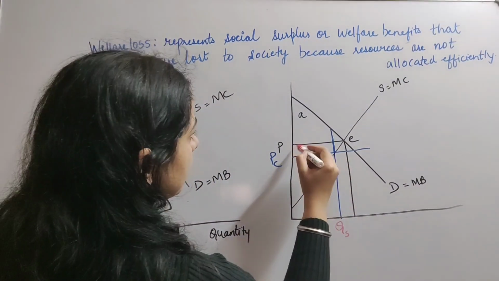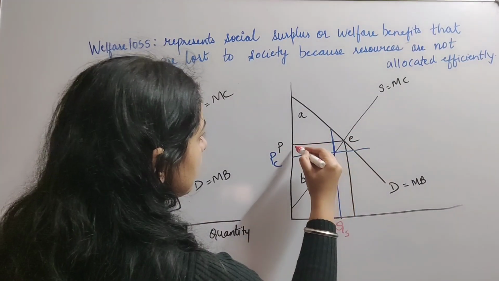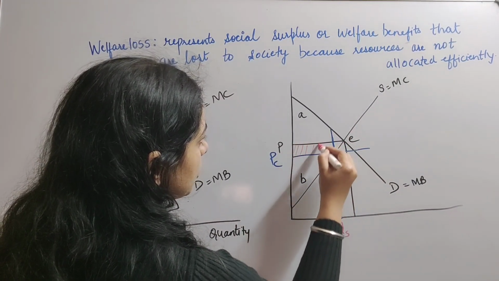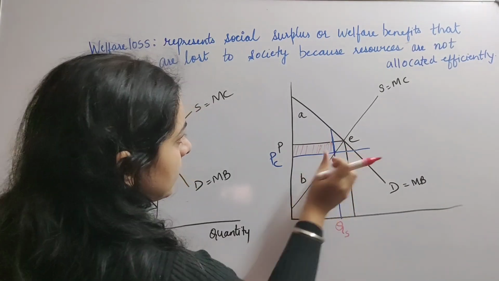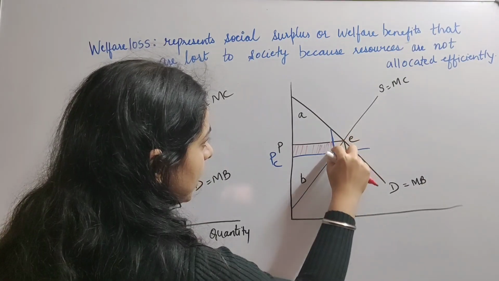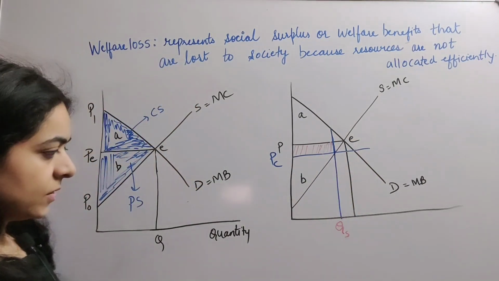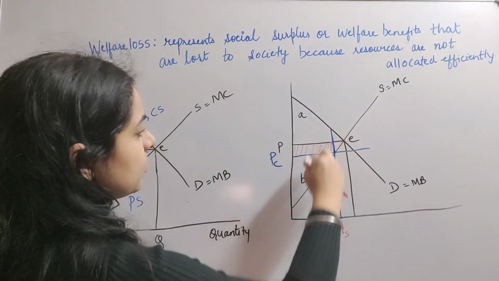As a result, there will be a loss in the producer surplus represented by this portion, and by this portion as well, this triangle that you can see. So as a result of imposition of price ceiling, there is a loss to the producer.